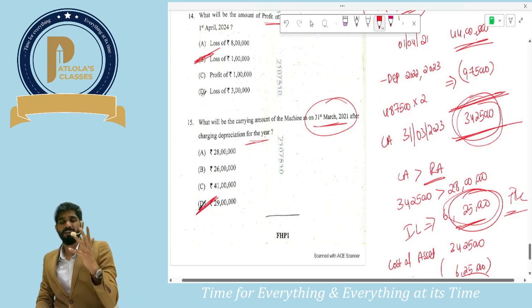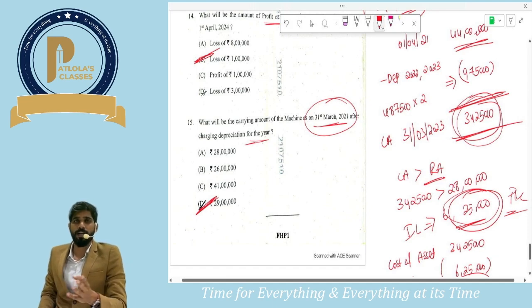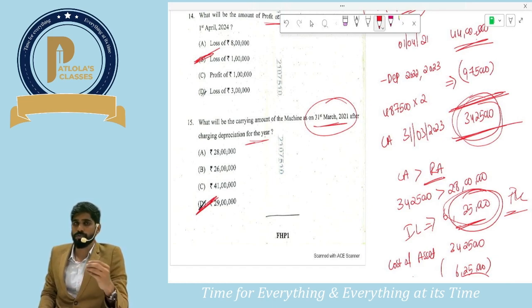Yes, sir. On a rough basis, I have done the answers for part 1 because many students will be curious to find out whether they have written correct answers or not. This is a small effort to solve part 1 of the question paper.